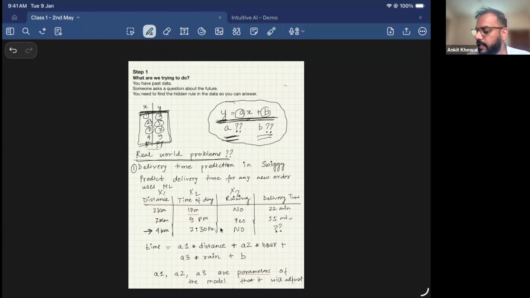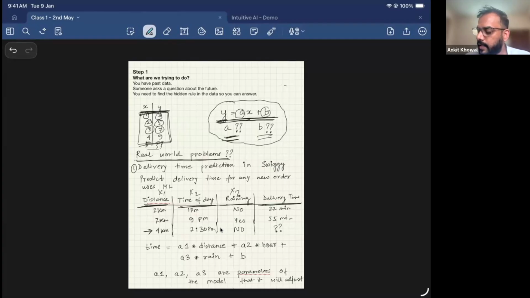One is the distance from the restaurant from where you are ordering, the time of the day when you are ordering, is it raining or not? That is also one factor that needs to be taken into consideration. So all of these are my inputs: x1, x2, x3. So in this xy example, map it like this: x1, x2, x3 are the x's from my previous example, and delivery time is my output, right? So that is the y, right?